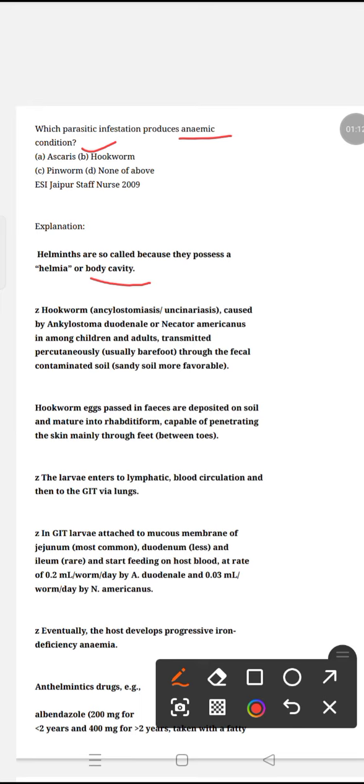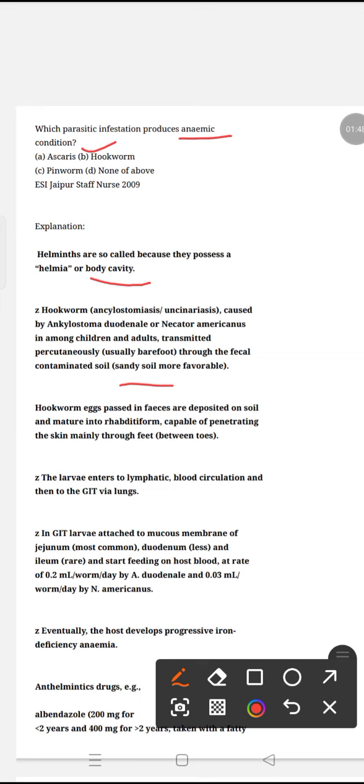When these are passed through an infected person's feces, they get into the soil, mainly sandy soil, contaminating the soil. When the farmer or the children walk barefoot on the sand without slippers, the larvae enter percutaneously through the feet into the person's body.